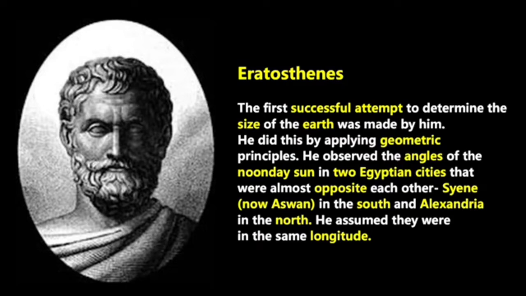And also don't forget about Eratosthenes. He made the first successful attempt to determine the size of the earth, and he did this by applying geometric principles. He observed the angles of the noonday sun in 2 Egyptian cities that were almost opposite each other: Syene, now called Aswan, in the south, and Alexandria in the north. He assumed they were in the same longitude.